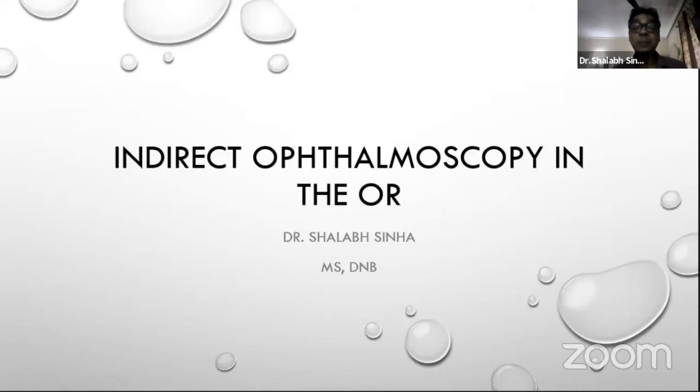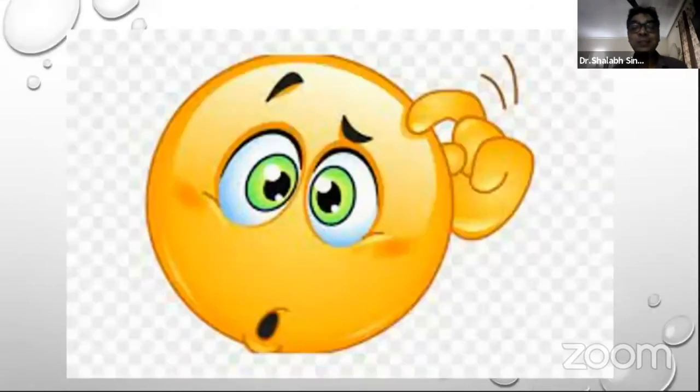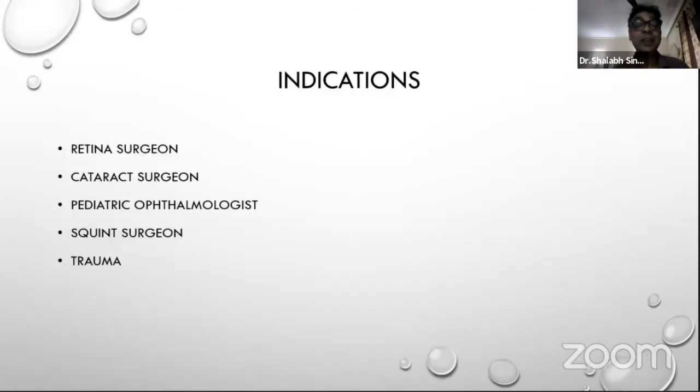So when this topic was given to me, I was wondering, what am I going to speak on indirect ophthalmoscopy in the OR? But then I started thinking, and I realized that there are various indications for various surgeons. As a retina surgeon, definitely you would be using an indirect ophthalmoscope in the operating room. But there is a role for the cataract surgeon, for the pediatric ophthalmologist, for the squint surgeon, and in cases of trauma.